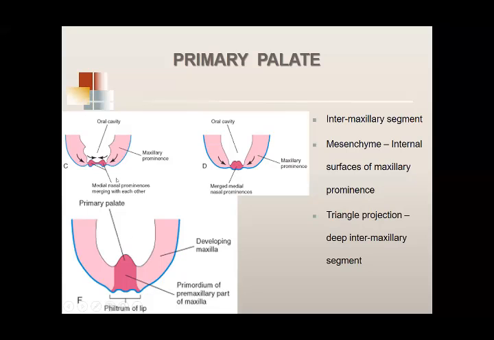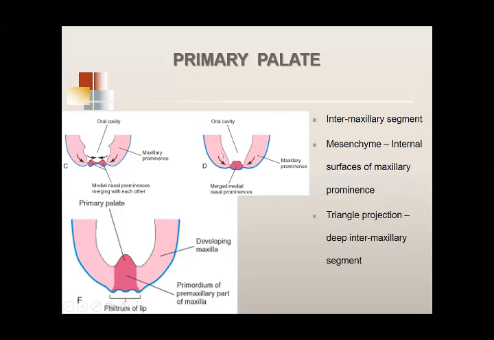On either side, ये maxilla, developing maxilla, ठीक है? यहाँ पे जो mesenchyme है, this begins to proliferate. Then you have mesenchyme in this triangular posterior part of the intermaxillary segment. This also begins to proliferate because this triangular mesenchyme going posteriorly, this develops into the primary palate, और ये जो